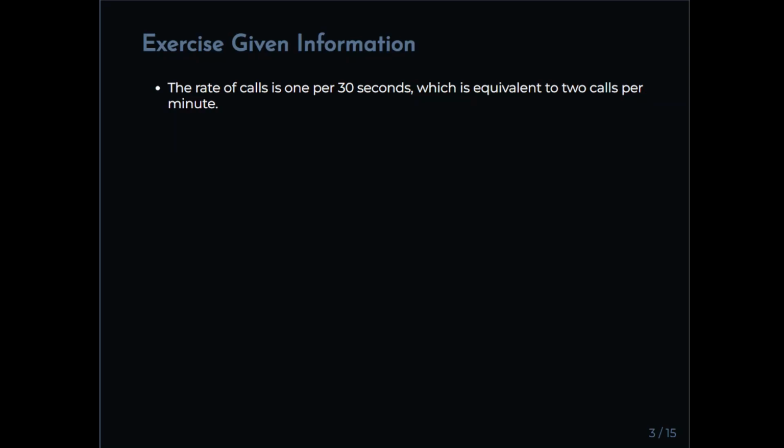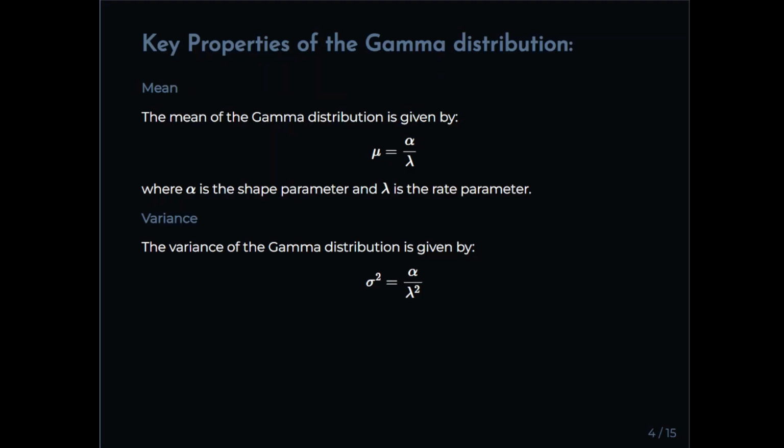Okay. So just to arrive at the arrival rates, how we parameterize that: the rate of calls is 1 per 30 seconds, which is equivalent to 2 calls per minute. Now, we're going to be looking at the mean and the variance of the gamma distribution. As a quick remark, the mean is alpha divided by lambda, the shape parameter over the rate parameter, and the variance is the shape parameter divided by the rate parameter squared. That's going to be coming a little bit later on.